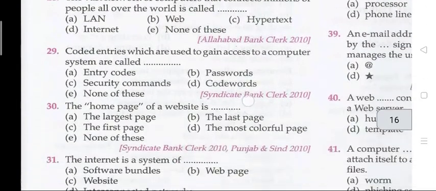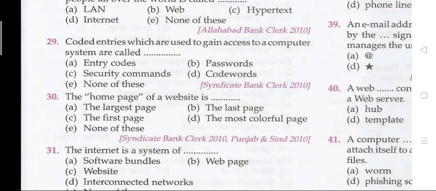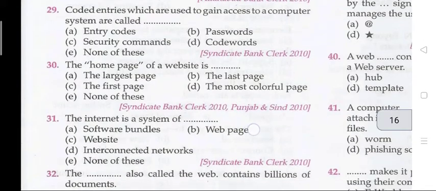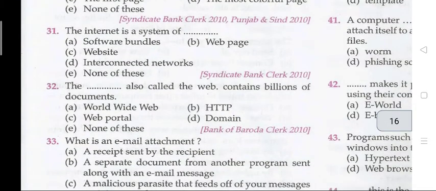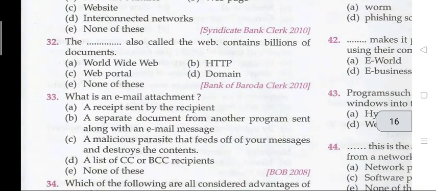Question 29. Coded entries which are used to gain access to a computer system are called? The right answer is B, passwords. Question 30. The home page of a website is A, the largest page. Question 31. The internet is a system of D, interconnected networks. Question 32. The dash, also called the web, contains billions of documents. 32 A, that is World Wide Web.